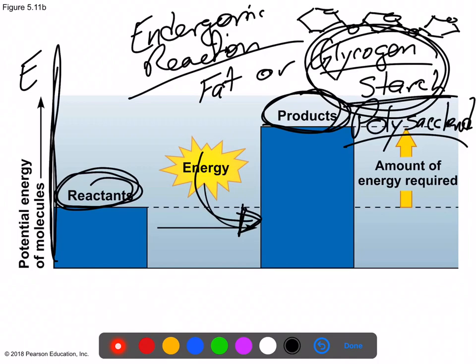All right, ran out of space. Okay, but again, these are endergonic reactions, all right? Endergonic reactions build molecules that have a lot of energy. Exergonic reactions do the opposite. They take high energy molecules like starch and glycogen and they break them down into smaller molecules like glucose, which have less energy.